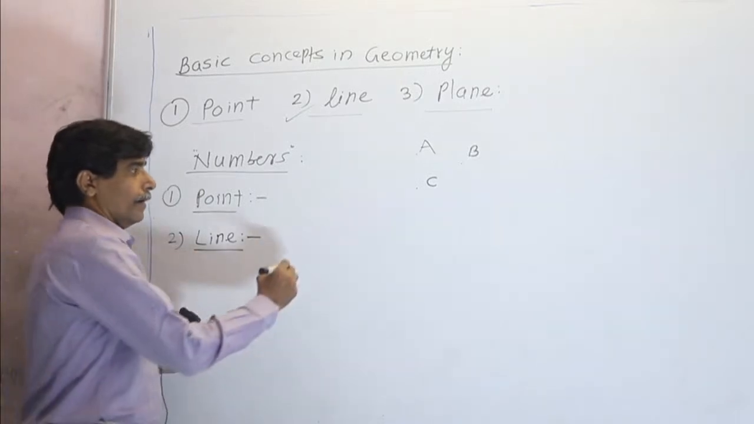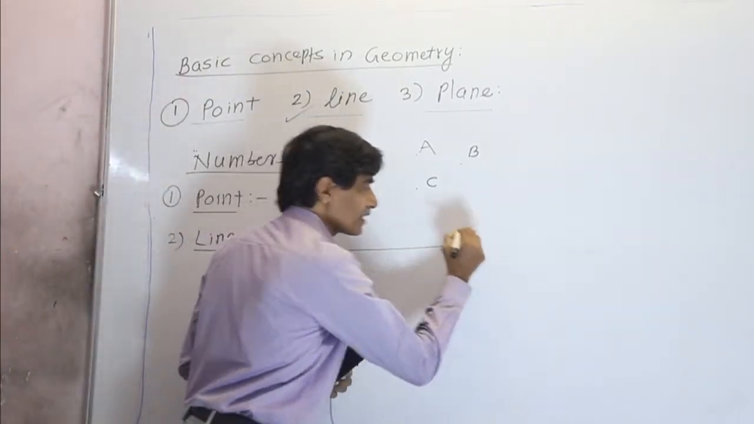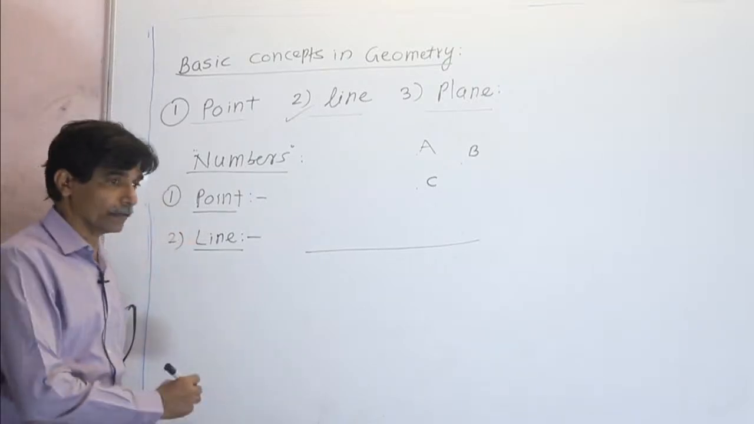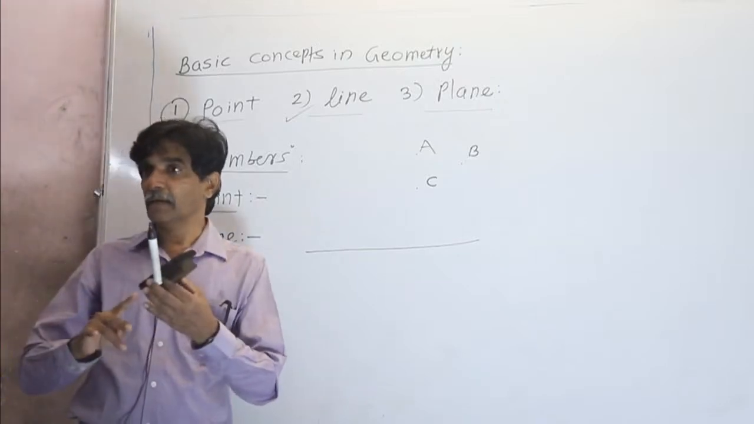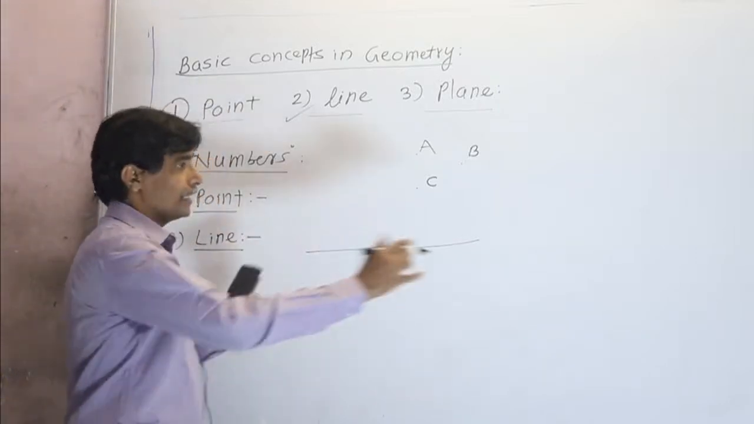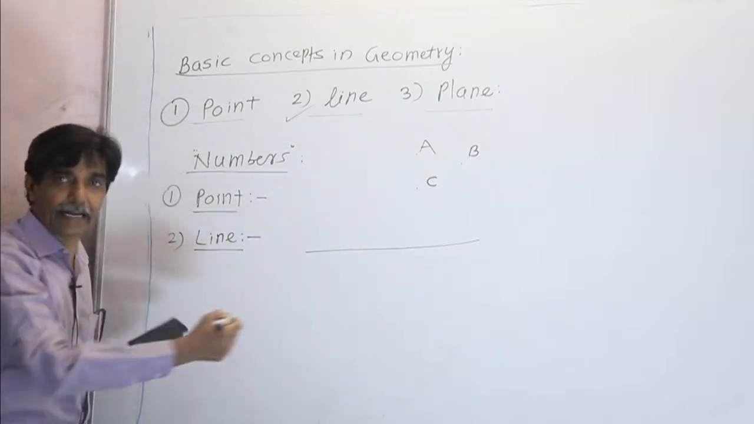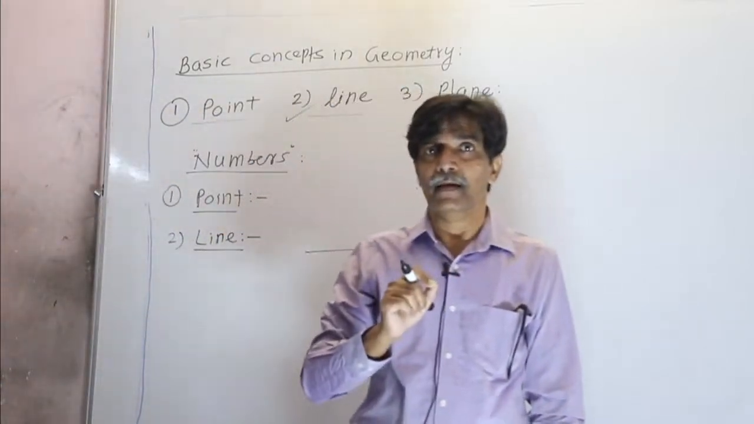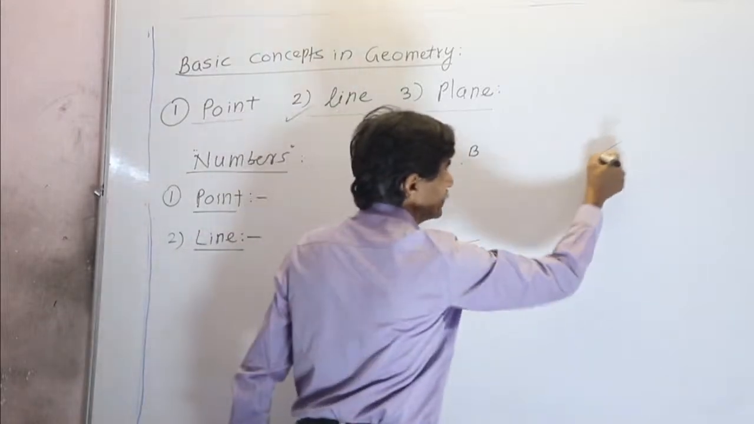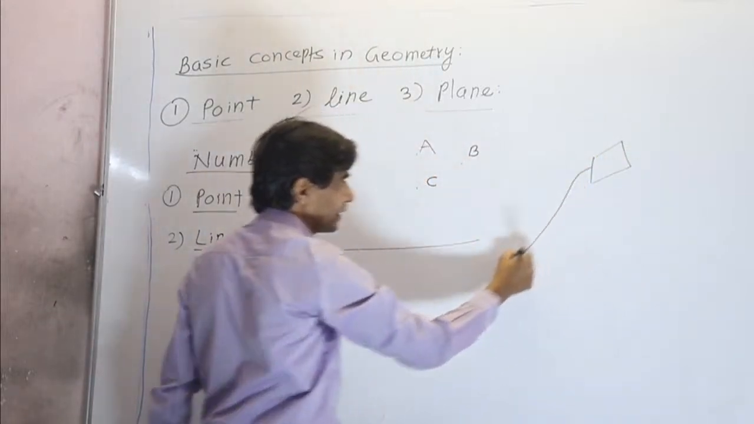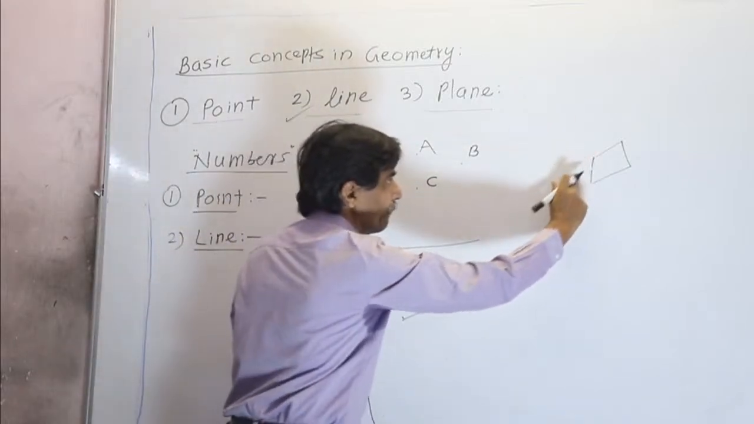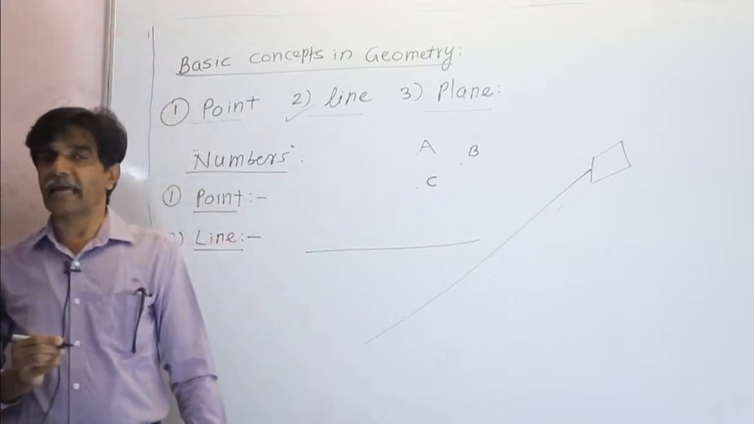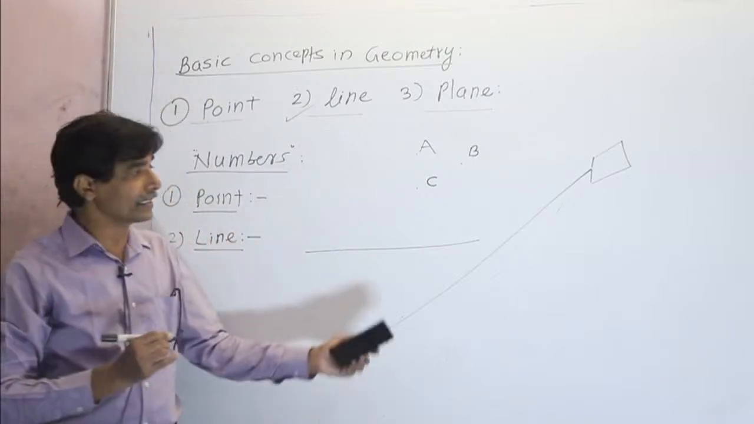The stretched string gives an idea of line. Again, the edge of a ruler, the edge of a board, the edge of a pen gives you an idea of line. Take the stretched string attached to a kite, but in that we don't consider the slack. Without considering the slack, we consider it straight. There is no slack in this string, and this gives an idea of line.